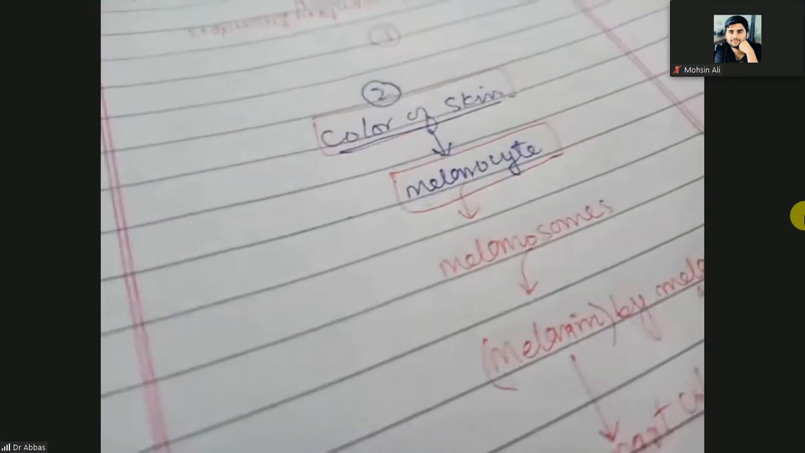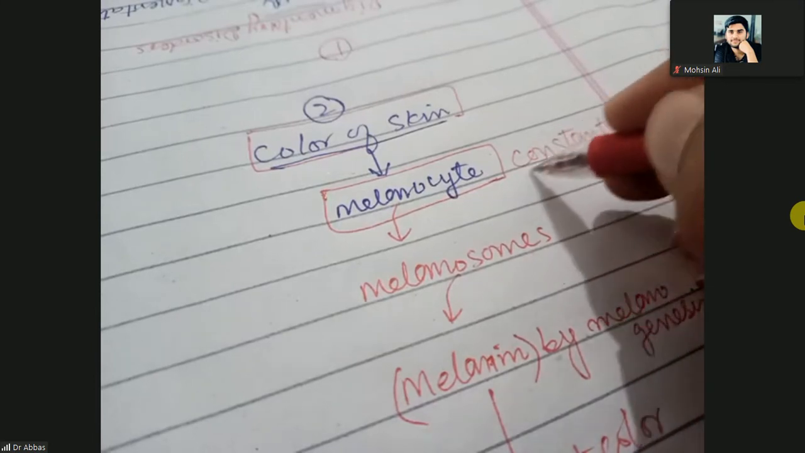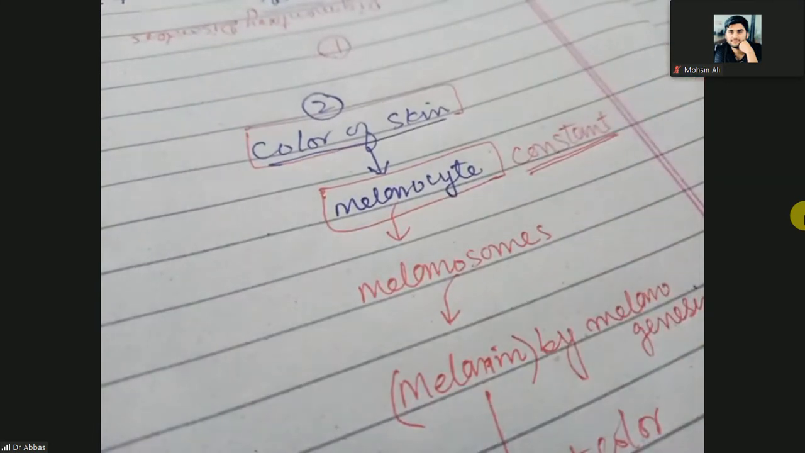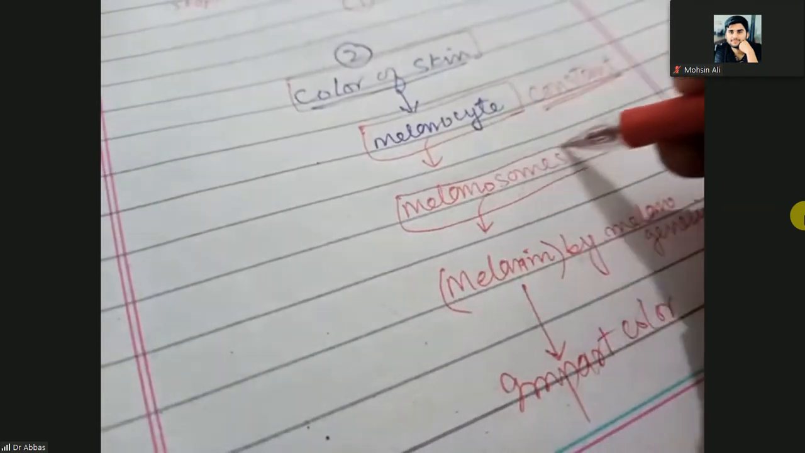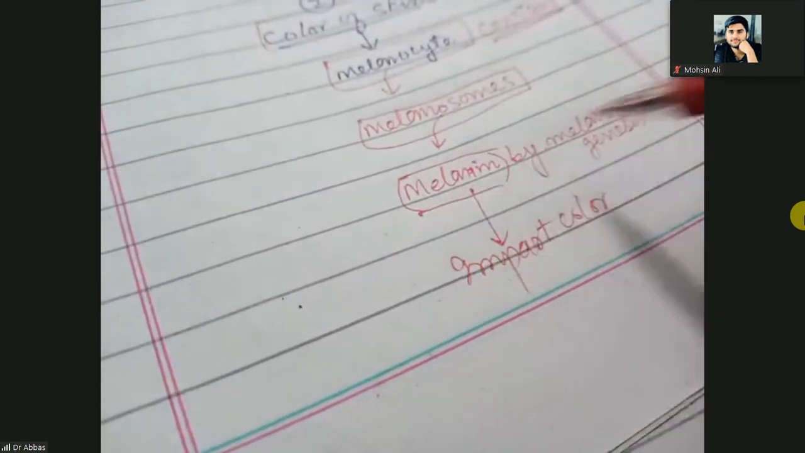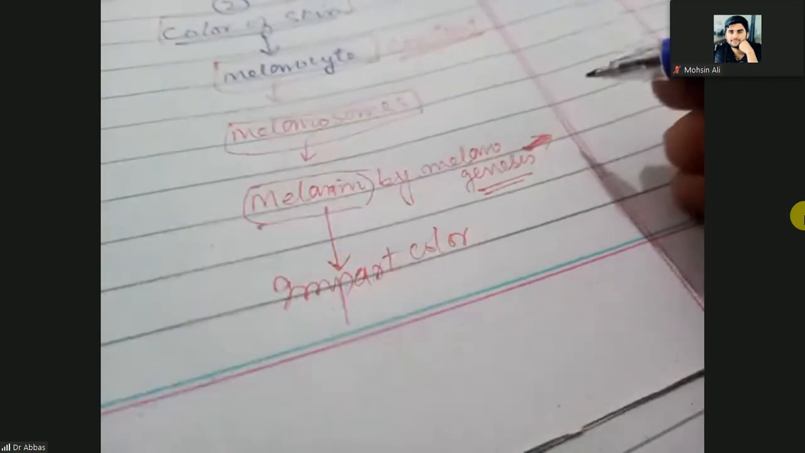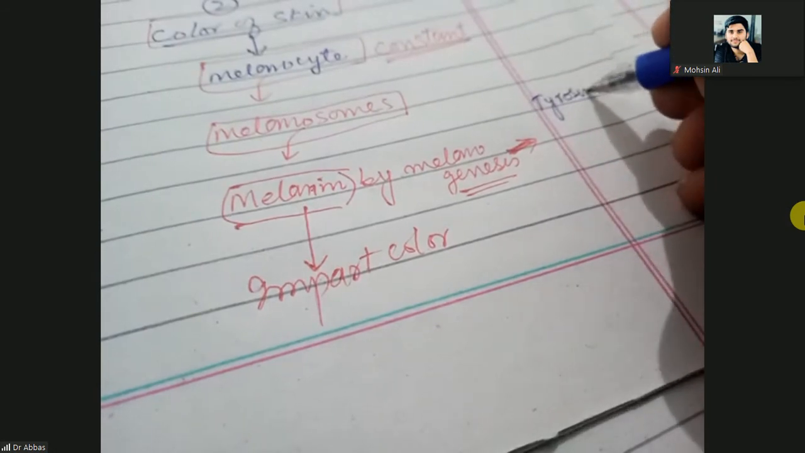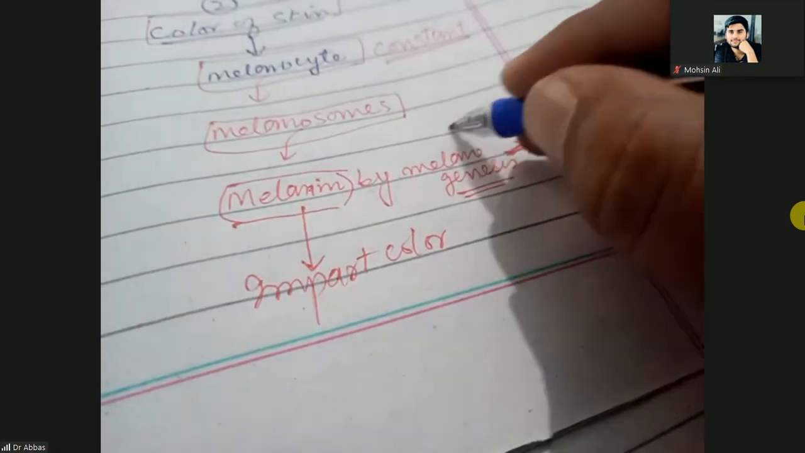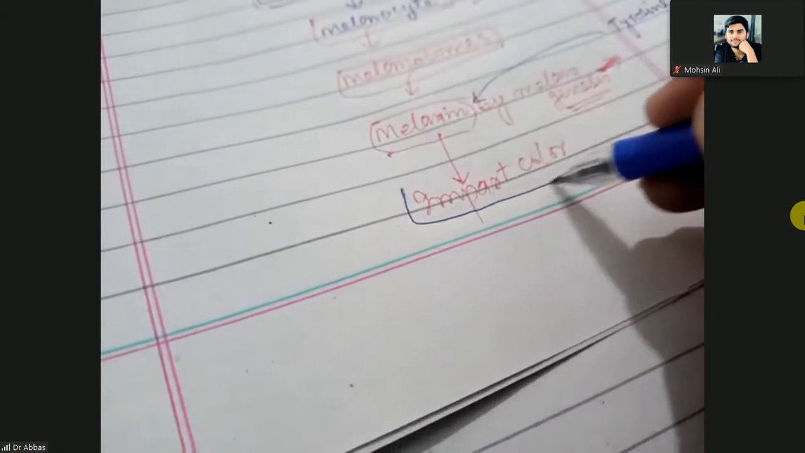Keep in mind, the color of the skin is due to melanosomes of the melanocyte. But the number of melanocytes in every individual is constant. Melanocyte number is fixed. These melanocytes have the melanosomes in them. These melanosomes will produce the melanin by melanogenesis, and this melanogenesis means from tyrosine it is converted by a biochemical reaction into the melanin.